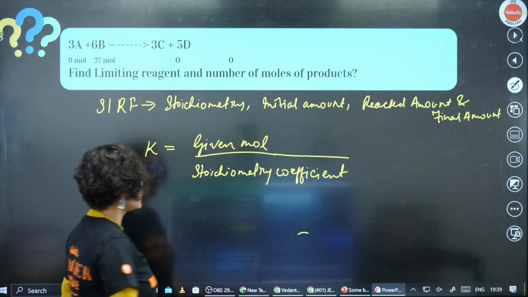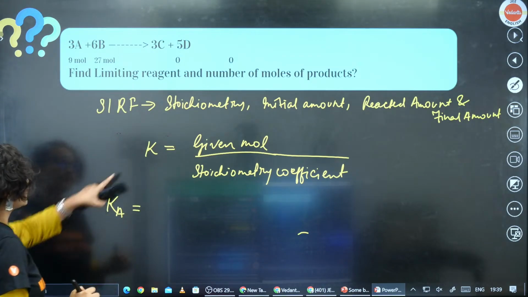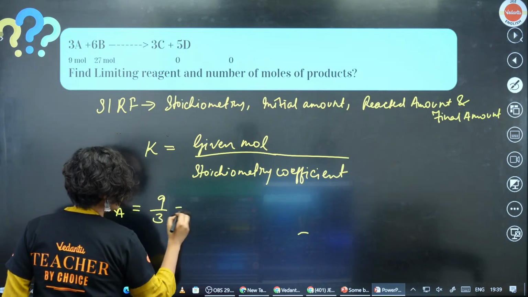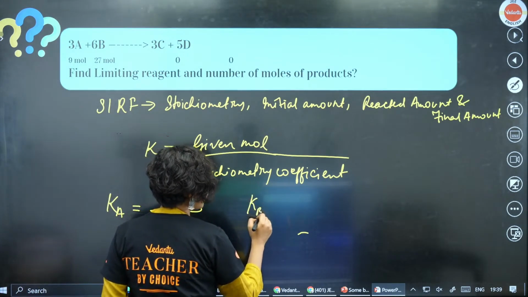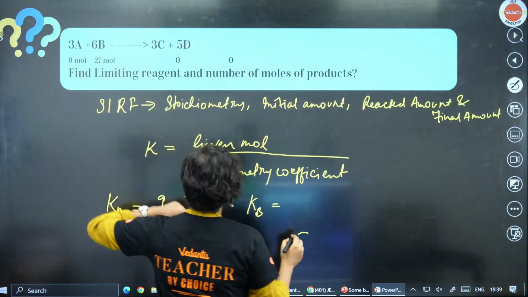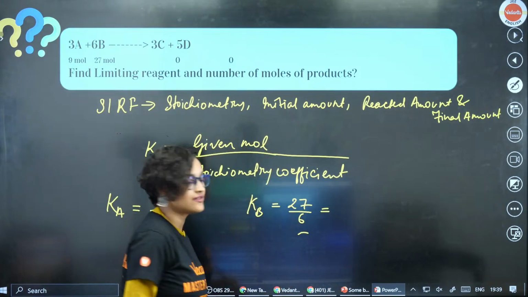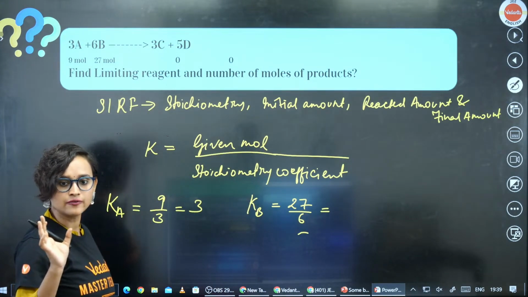When you do this, the K value for A will be 9 divided by 3, which is basically 3. And K for B is what? 27 divided by 6. K is a factor, okay?